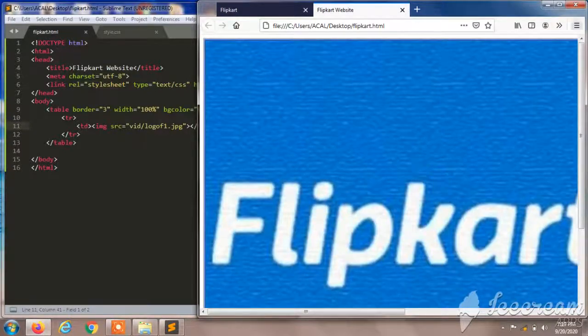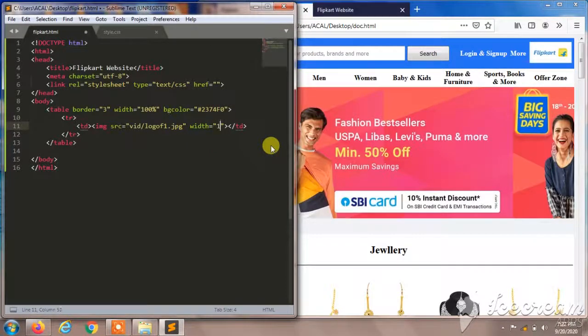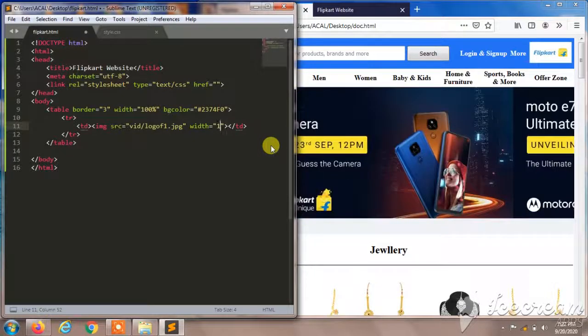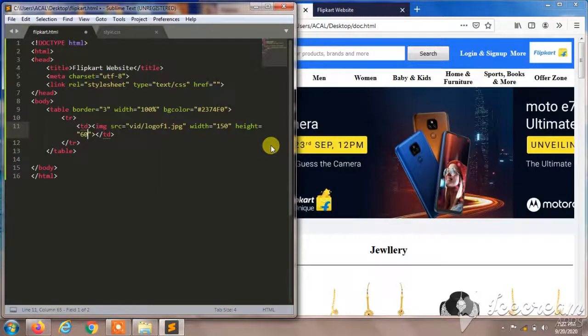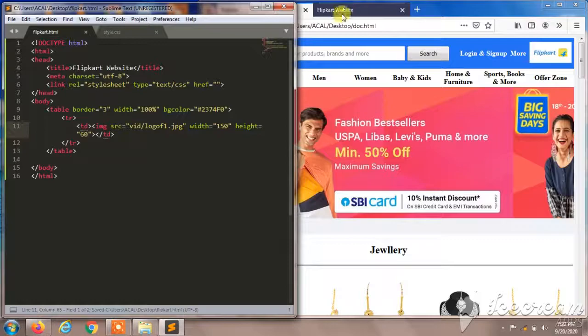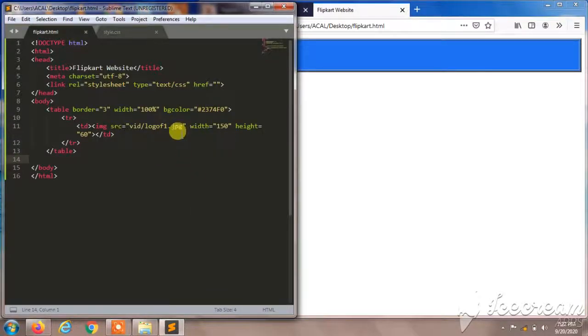The page was a little bit different, so I'm going to give some style here. I'm going to give some width here. Width will be 150. It's better to use 150. And I'll give a height of 60, that will be okay. I'll save this with the Control S command, and I'll reload this. So you can observe here it has been already done.